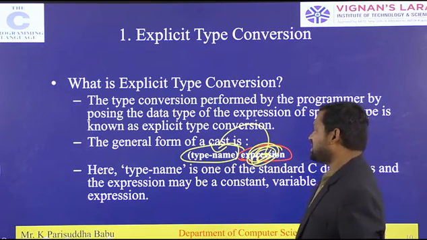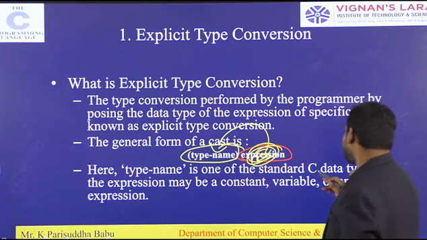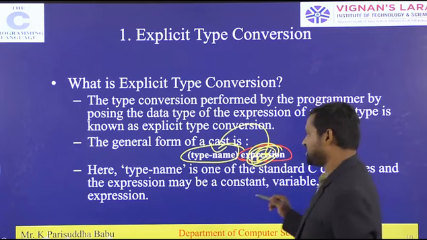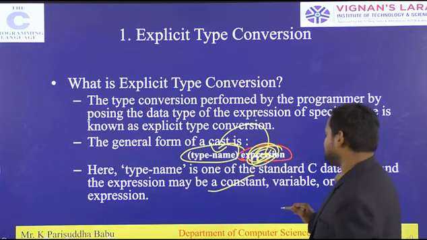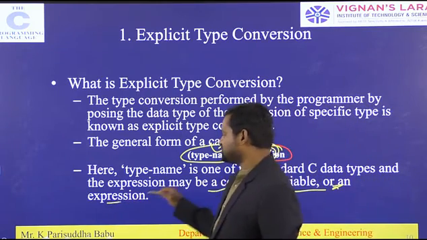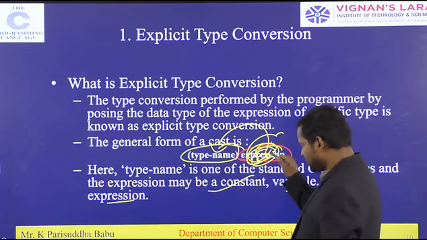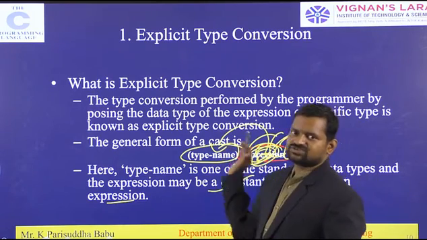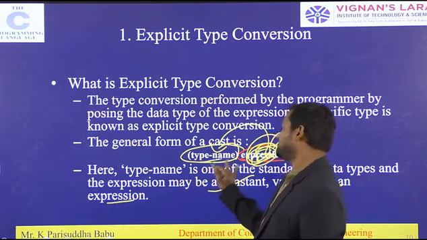Here type name is one of the standard C data types, and the expression may be a constant, a variable or an expression, anything that has to be converted to the given type.